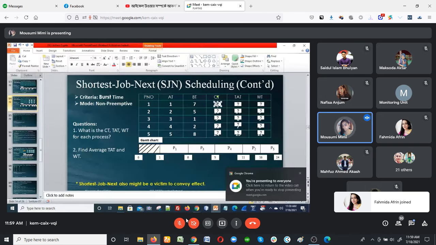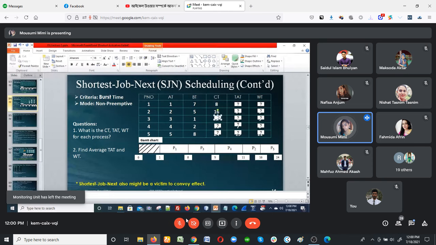In the previous one, all of the arrival times were 0, meaning all of the processes came at the same arrival time. But in this example, you can see that the arrival time is not the same. Different processes arrive at different times. So for shortest job next scheduling, it should be different from the previous example.